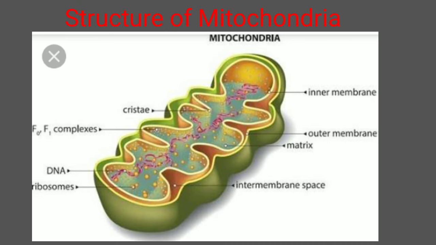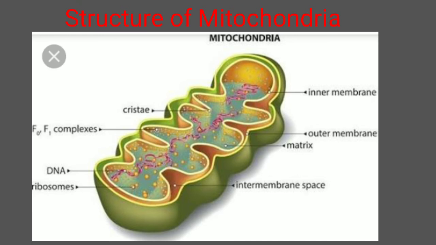And this oxysome is the part where the ATP is finally synthesized, because it contains an enzyme called ATP synthase. It is only in these oxysomes that ATP is synthesized in a cell, which is the energy currency of the cell. And for this reason, the mitochondria is called the powerhouse of the cell.